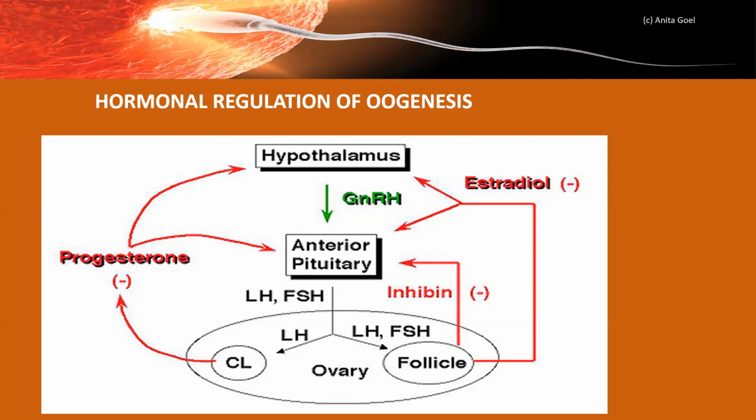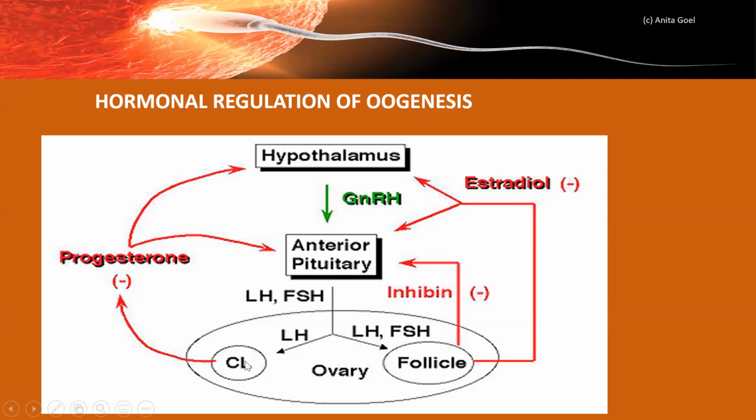And when the Graafian follicle is formed, all of a sudden, LH level in the blood increases. Because of this LH level, ovulation occurs, Graafian follicle bursts, it releases ovum, and the ruptured Graafian follicle forms corpus luteum.